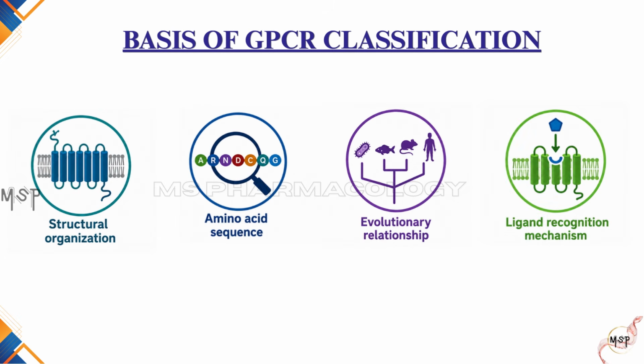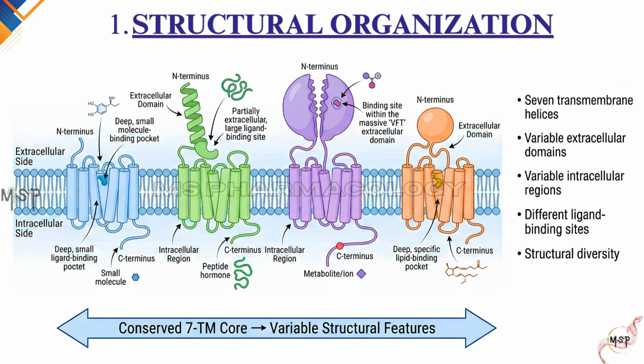So, on what basis are GPCRs classified? The classification is based primarily on four major characteristics. The first criterion is structural organization. Although every GPCR contains 7 transmembrane helices, the arrangement of their extracellular domains, intracellular regions, and ligand-binding sites differs among receptor families.